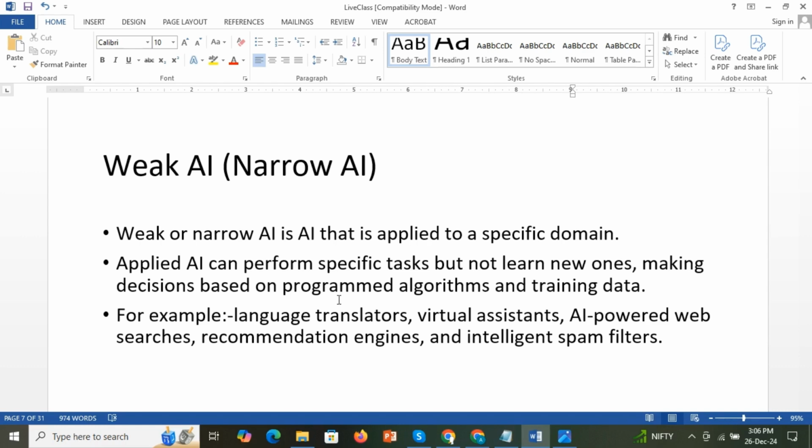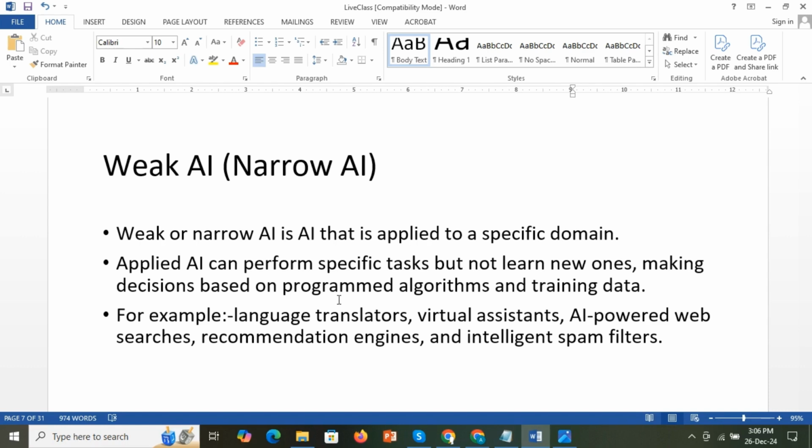There are several other examples like language translators, virtual assistants, AI-powered web searchers, recommendation engines, and intelligent spam filters. You might have seen that Gmail spam filters are there. Whenever mail comes in, spam mails are automatically sent to the spam section, and important mails stay in our inbox. They can identify the mails: if these contents are there, then it will be spam.